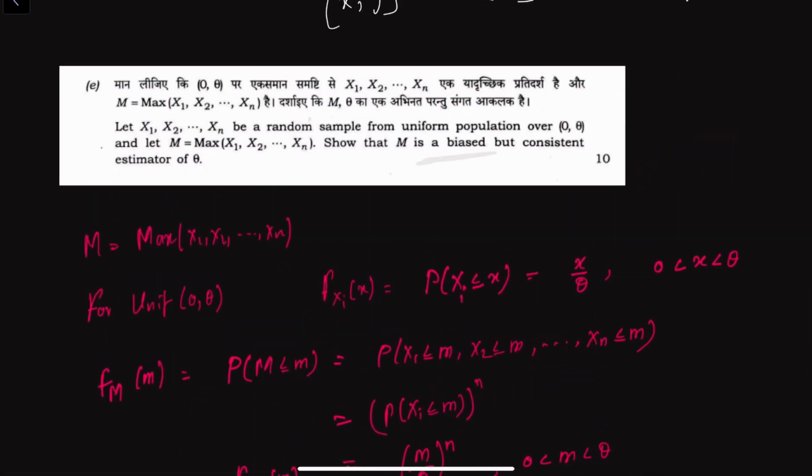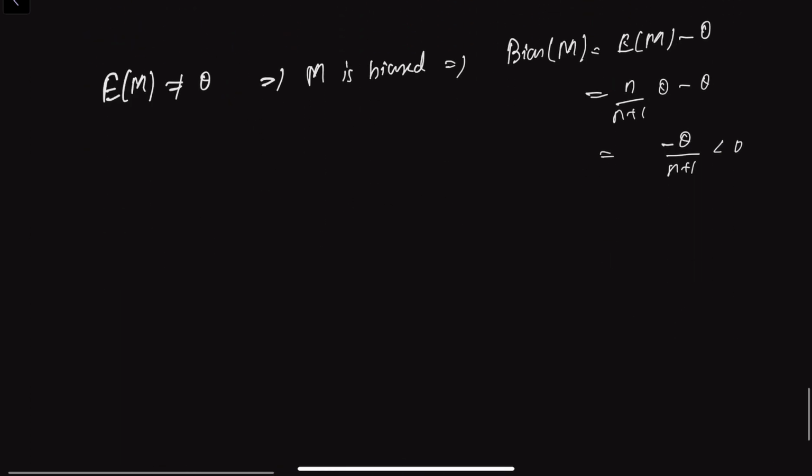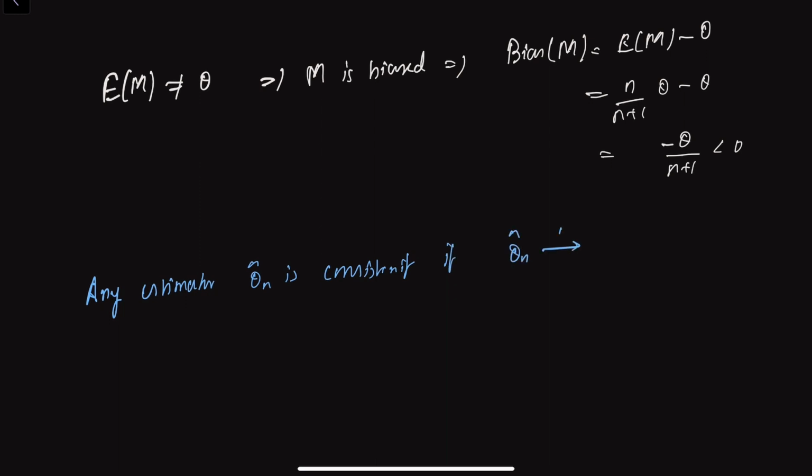Now we need to show it is a consistent estimator of theta. Any estimator theta n hat is consistent if theta n hat tends in probability to theta as n tends to infinity.